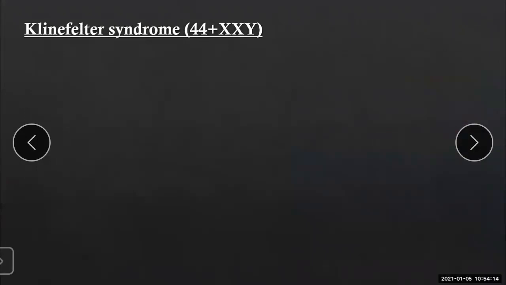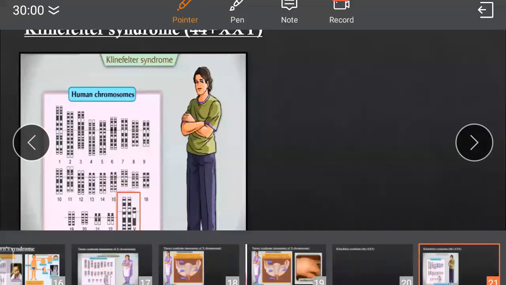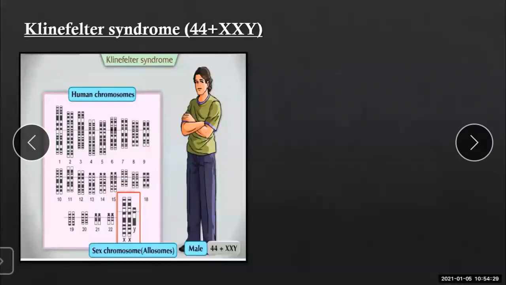Now, what do you mean by Klinefelter syndrome? See in this slide, you can see the structure of the human chromosomes. See these allosomes. In these allosomes, XX is there, which represents the female characters. But there is an addition of one Y chromosome also.